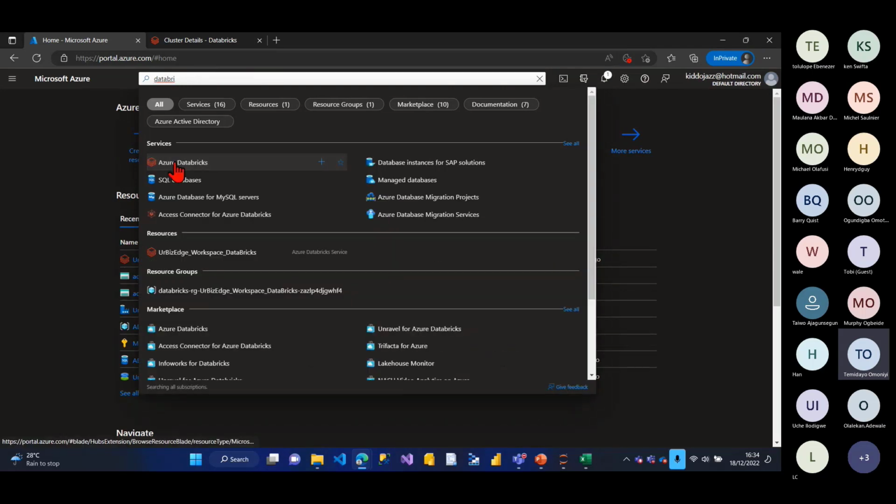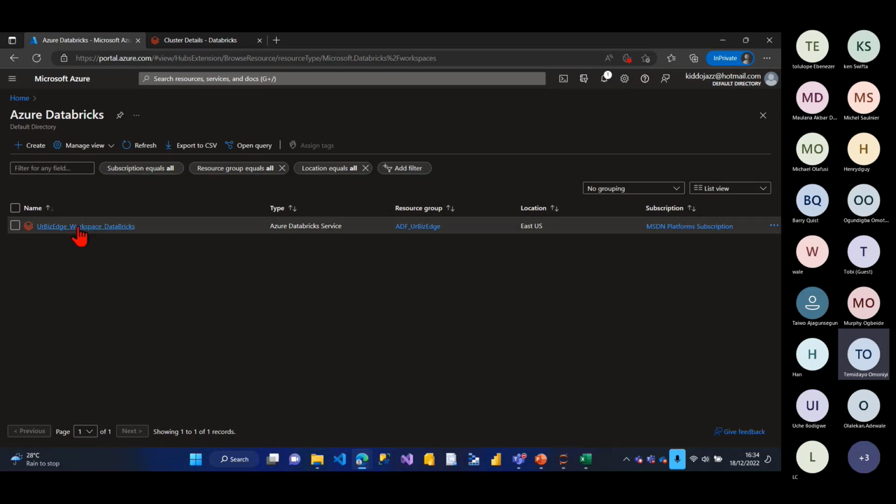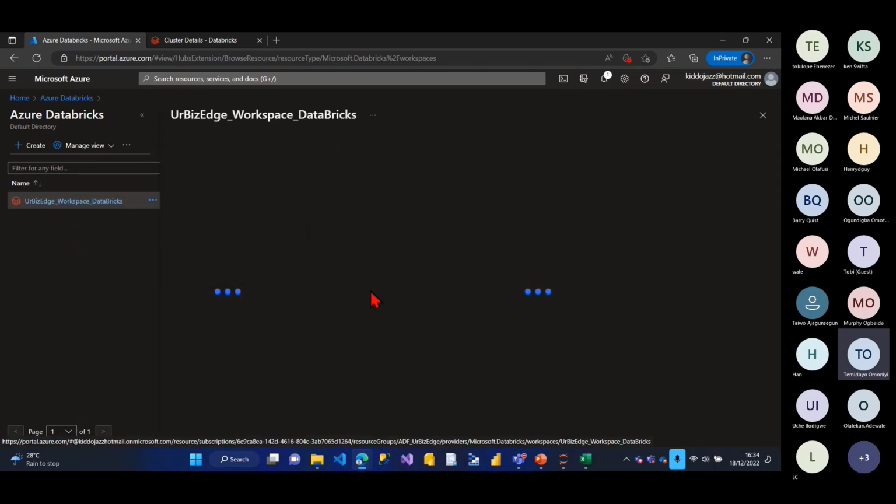You can see Azure Databricks. If I click on Azure Databricks, this opens for me, right? So if I want to do it for the first time, just click on create. But since I already have Databricks, I don't need to create because I've already created it before. So I just use the one I've created already. I'll just click on this and it will open.